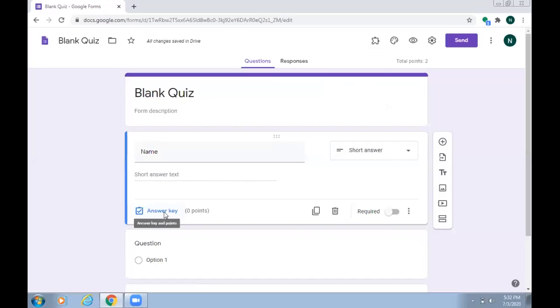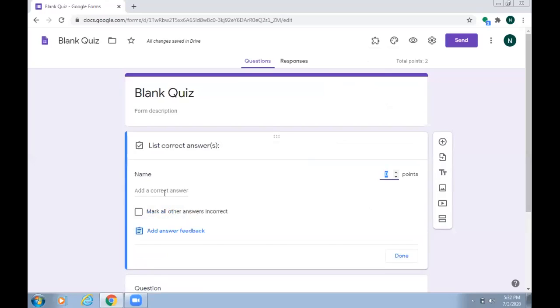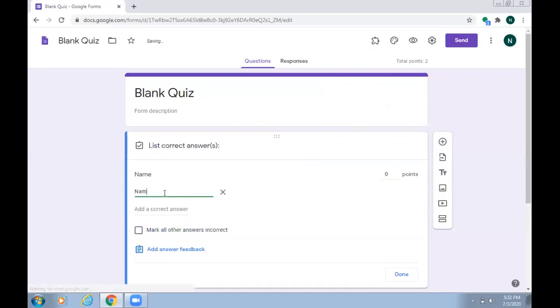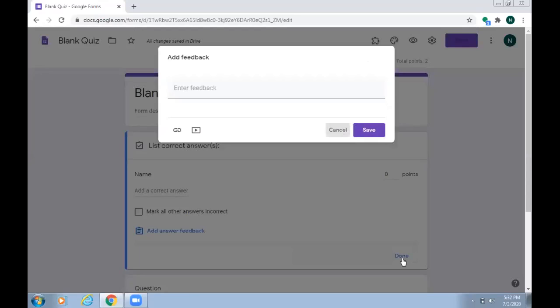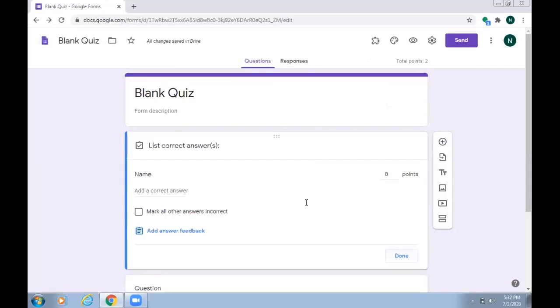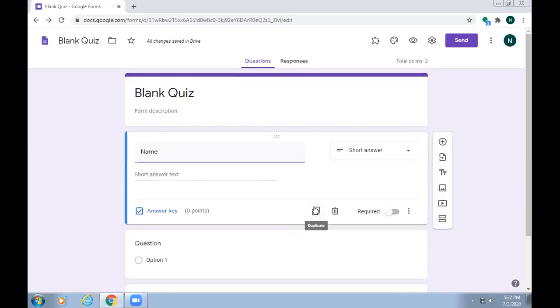If you want the answer to be like this only, then you can add the answer over here. But as the name is different for everybody, there is no need to add an answer, at least for the name option, right? Then after this we have two squares, can you see?